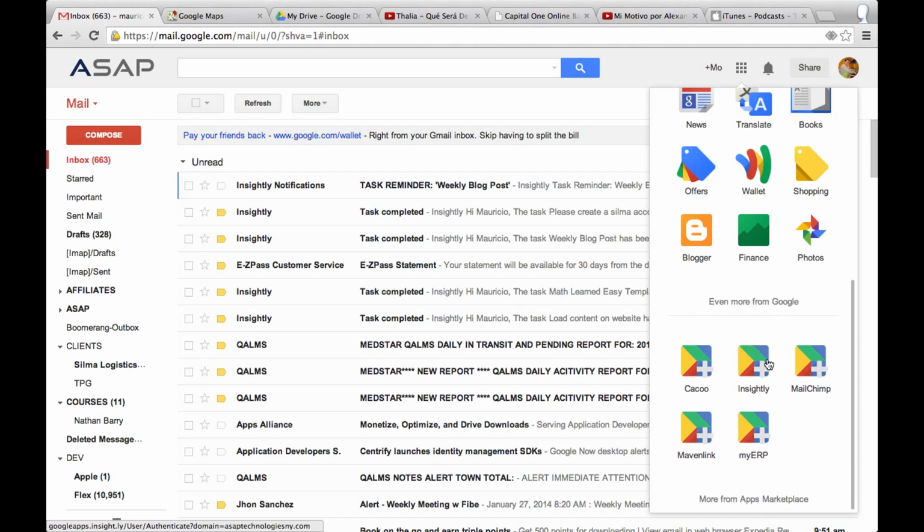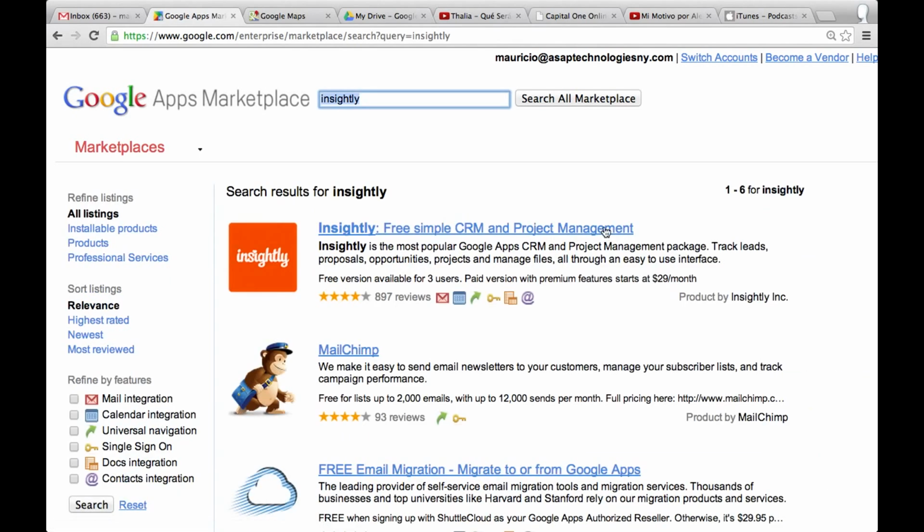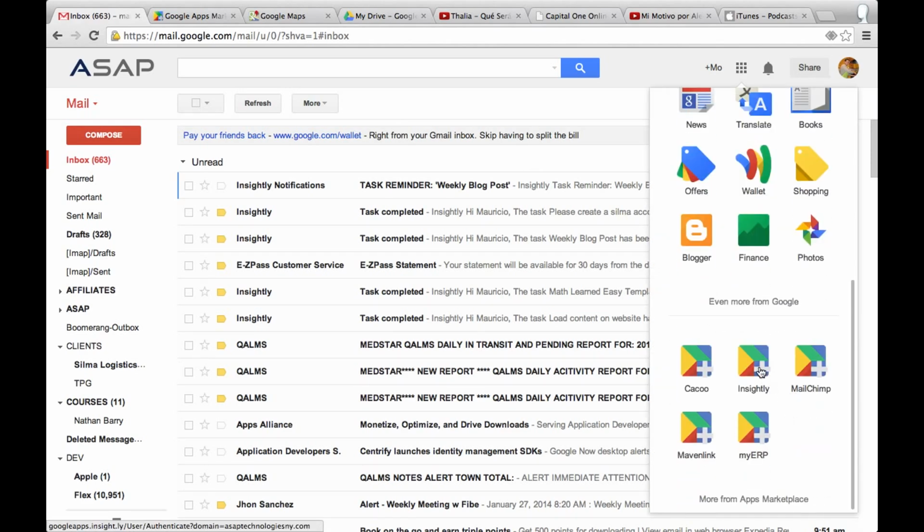If you don't know exactly how to get it, you can go to the Marketplace and pull it up from here, just type the name and it comes up, and here's where you install it. I already have it installed, so I'm not going to install it, but just to show you. Now, why I think this is so powerful: I personally use Insightly to manage my own workload, my daily tasks, and also to manage the people that work with me, especially my virtual assistant. So let's check it out.